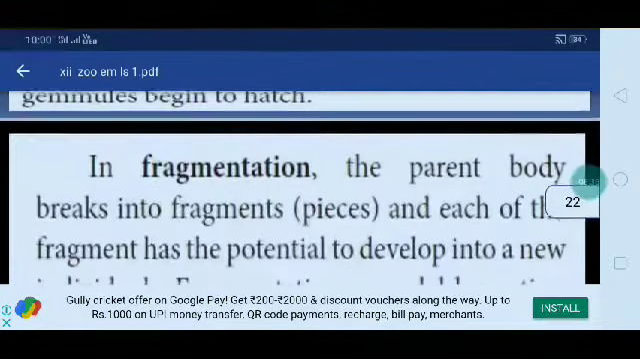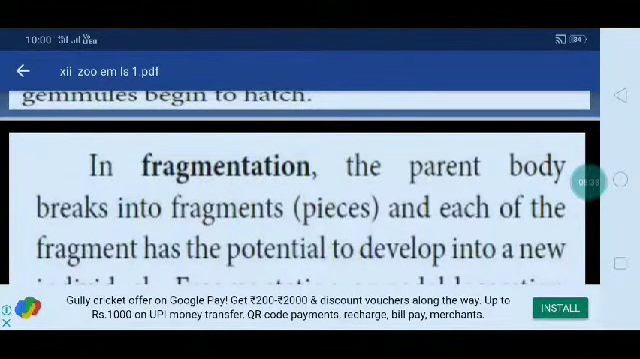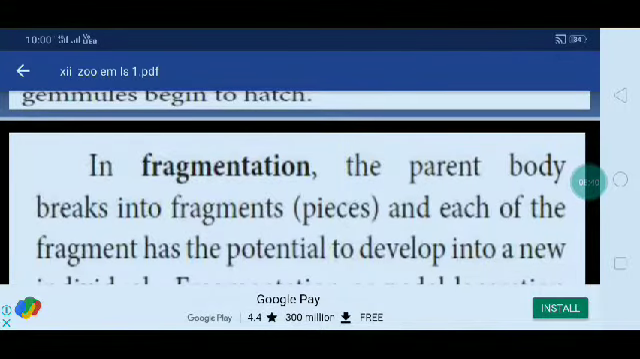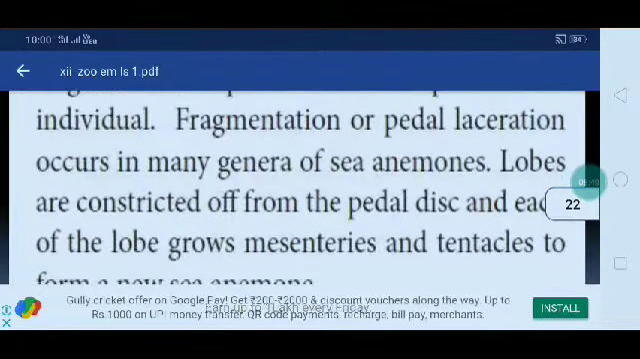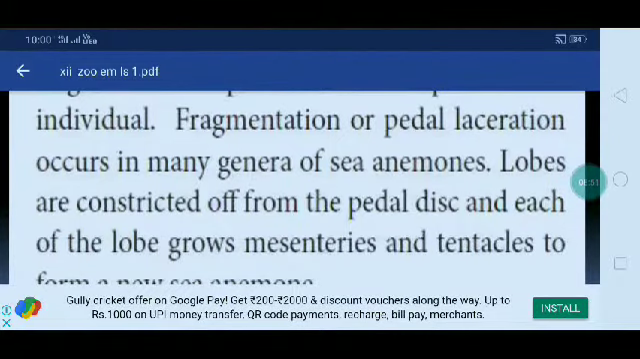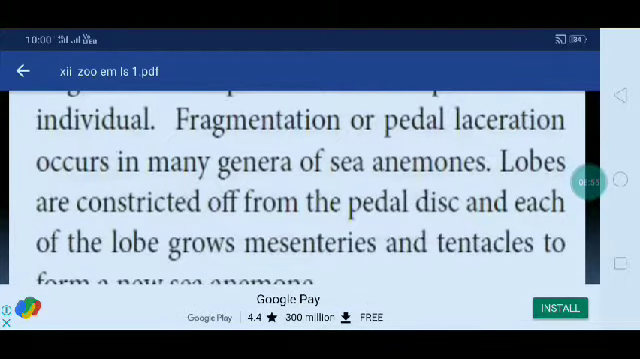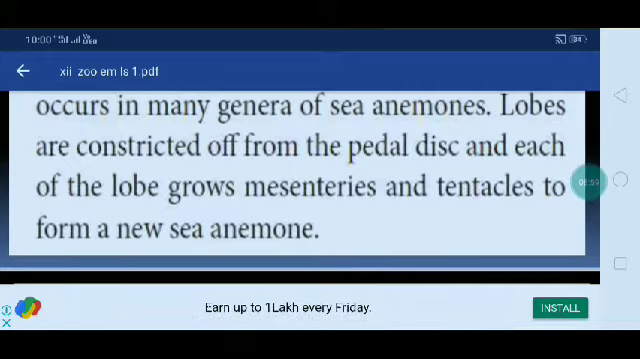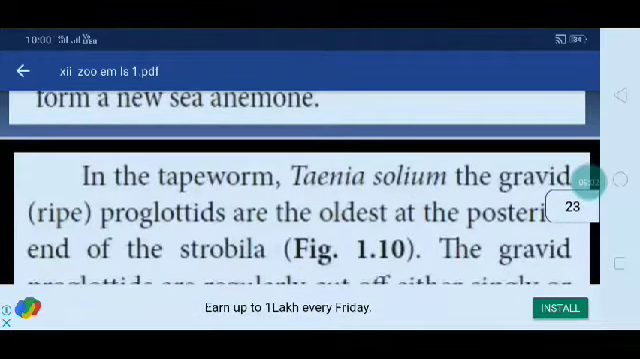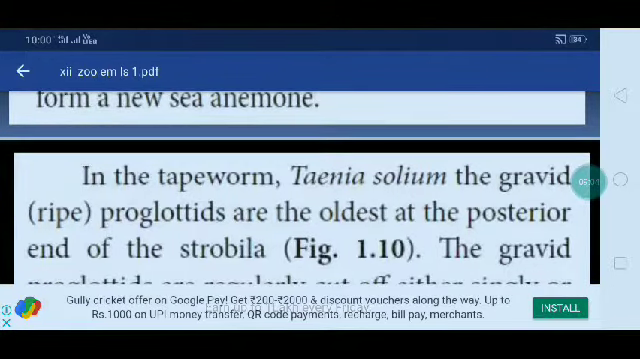Then fragmentation. How is a new individual produced? The parent body breaks into fragments or pieces, and each fragment has the potential to develop into a new individual. Fragmentation or pedal laceration occurs in many genera of sea anemones. Lobes are constricted from the pedal disc, and each lobe grows mesenteries and tentacles to form a new sea anemone.